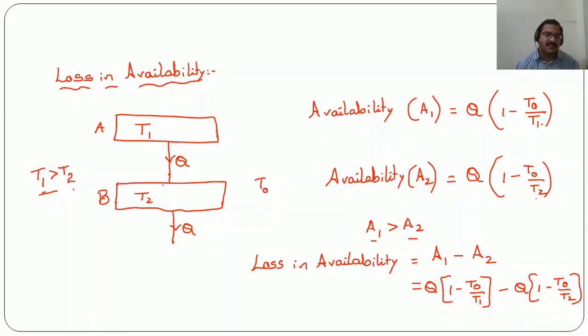The meaning is, here T1 is greater than T2. When we supply heat from T1 to the surrounding environment, we are getting more availability. That means more work output, which is a desired quantity. When we supply heat from a low temperature reservoir to the surrounding environment, the availability is getting reduced. Why is it happening?